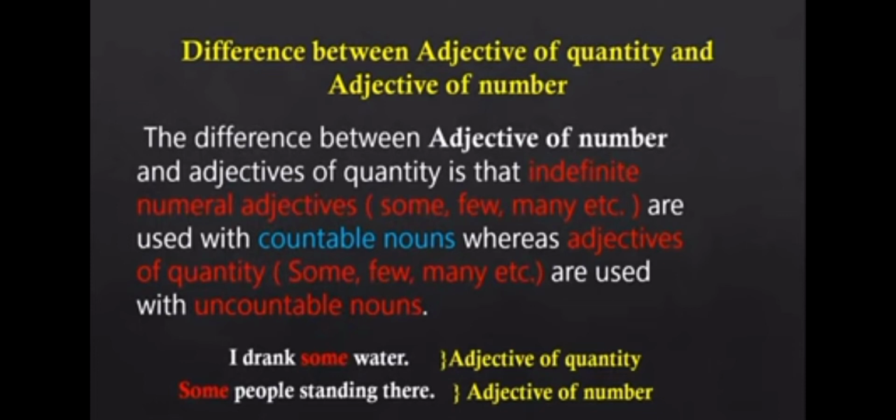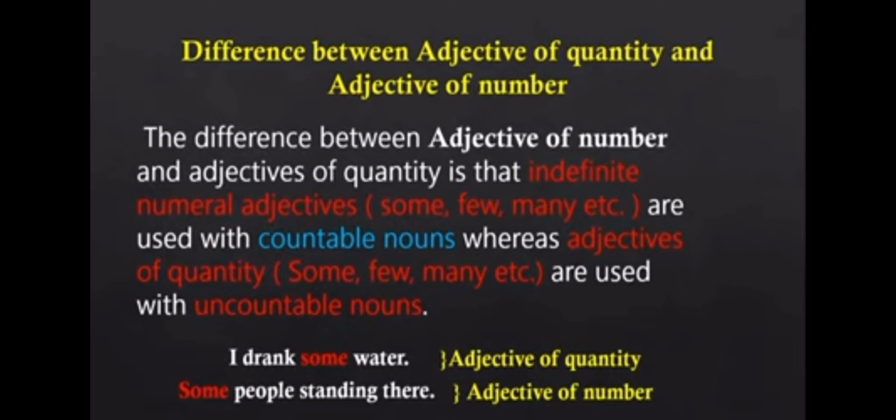I drank some water. Some people are standing there. Adjective of quantity is used for an uncountable noun, that is water. Adjective of number is used for nouns which are countable. People are countable. Some people, a countable noun, takes an adjective of number. Water is uncountable. Adjective of quantity is used for uncountable nouns.